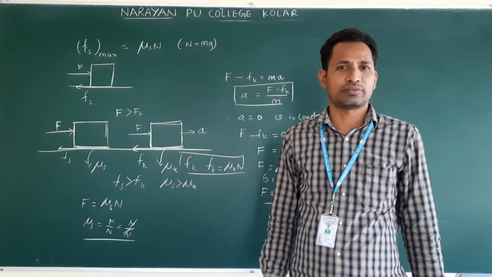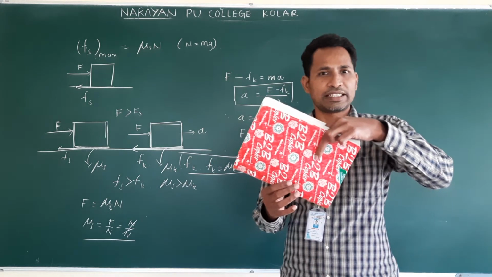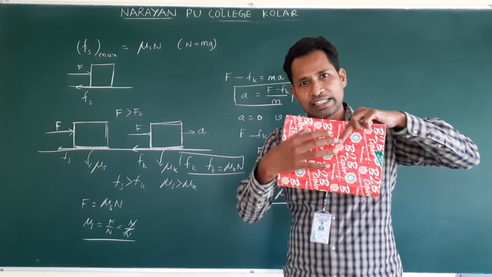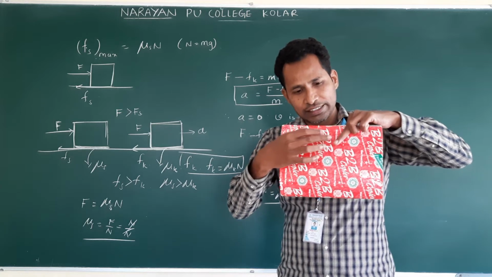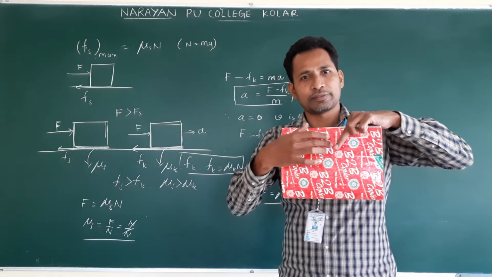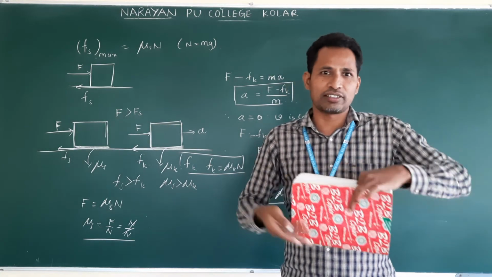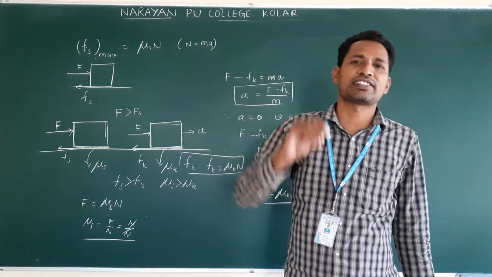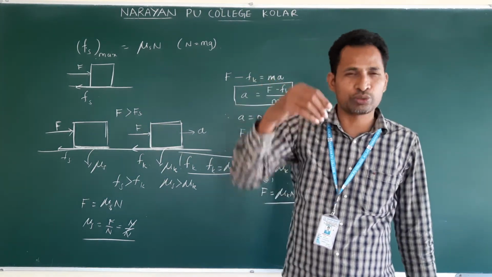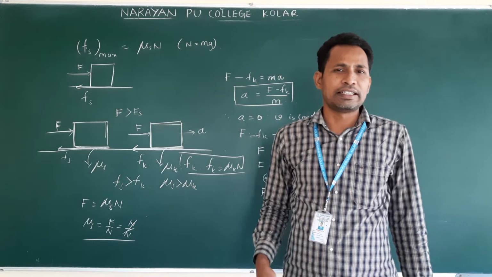So we cannot walk. I am holding the book. Because of friction, there is interlocking between my skin and this paper. I am holding the chalk. There is interlocking between two surfaces. If not, what happens? The chalk falls down. Clear?